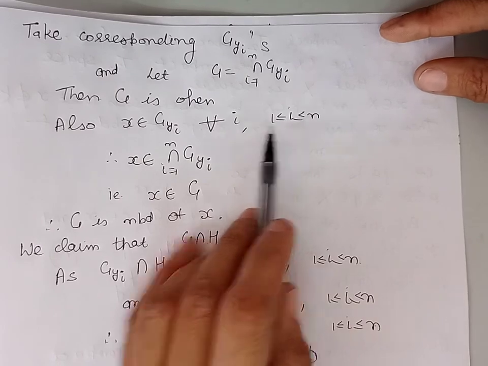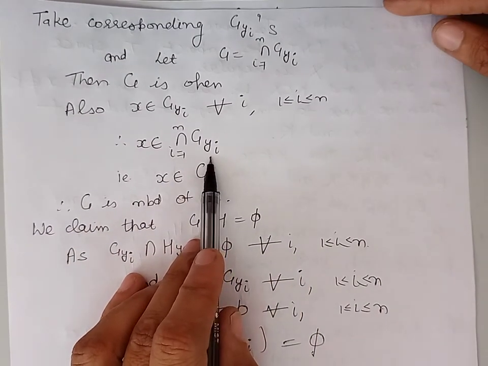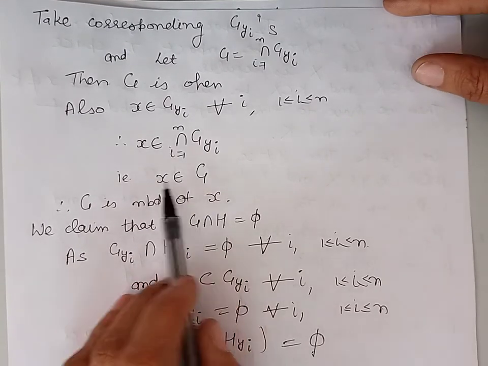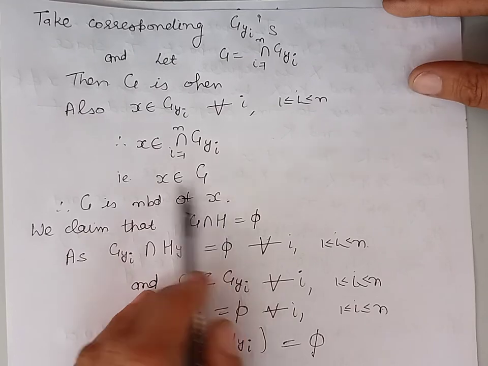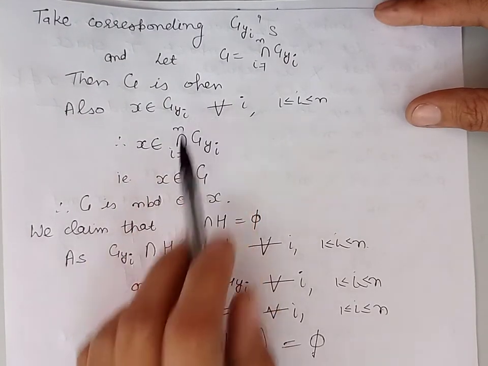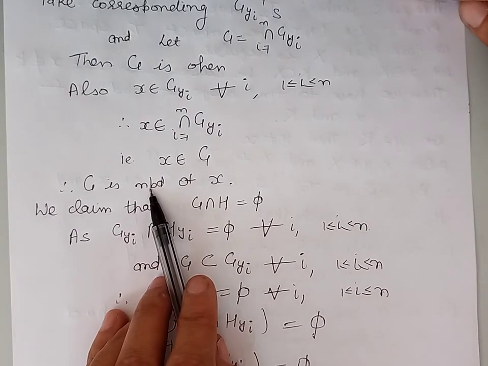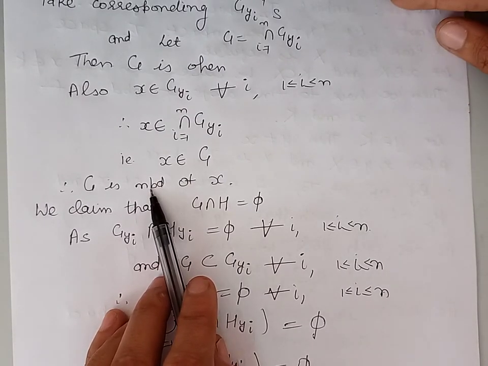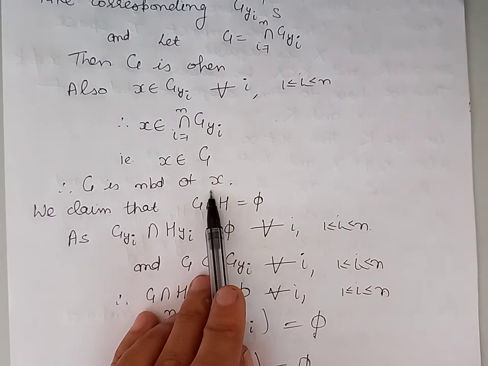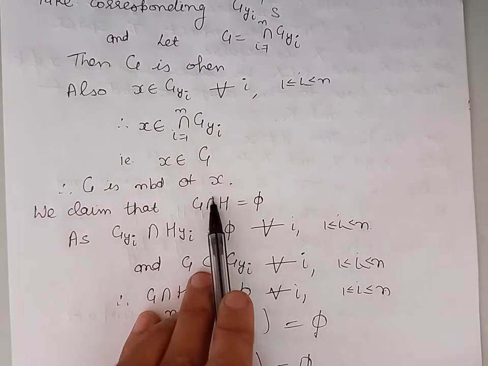So we can say that x belongs to their intersection also. It means x belongs to G. Now x belongs to G and G is open. Therefore, we can say that G is a neighborhood of x. Thus, we have obtained a neighborhood G of the point x and also a neighborhood H of the set K.